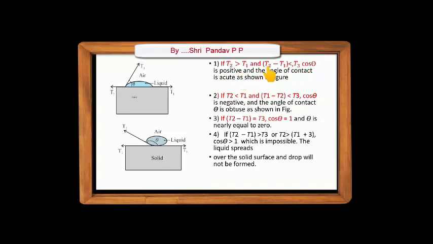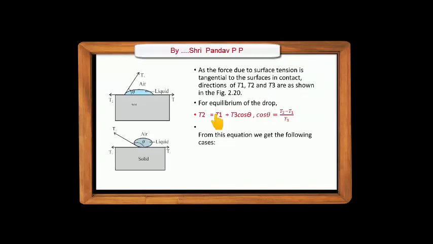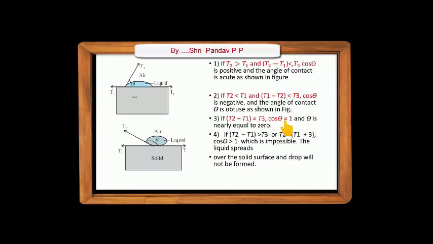As T2 - T1 is less than T3, the ratio (T2 - T1)/T3 is less than 1. As cos theta has a value less than 1, the angle of contact theta is acute as shown in the figure. In this case, the angle of contact becomes acute and the liquid drop gives the shape like this.